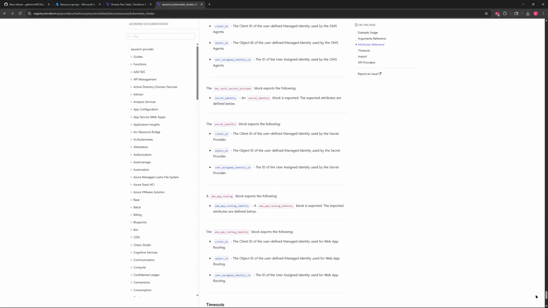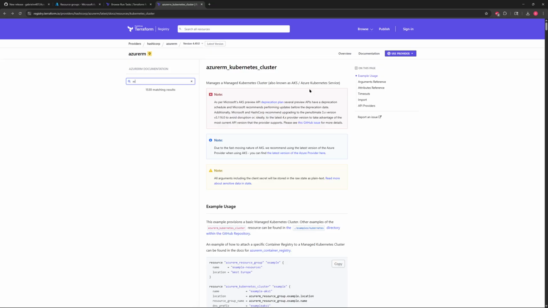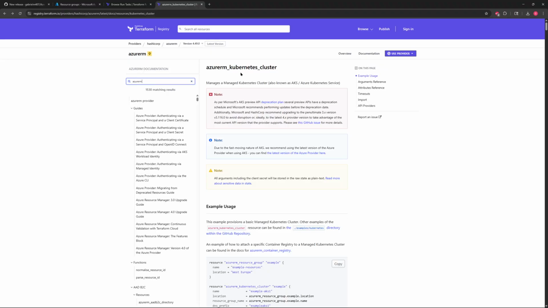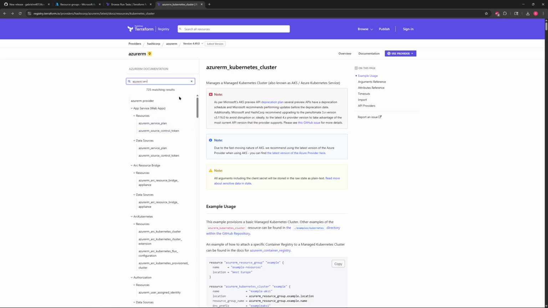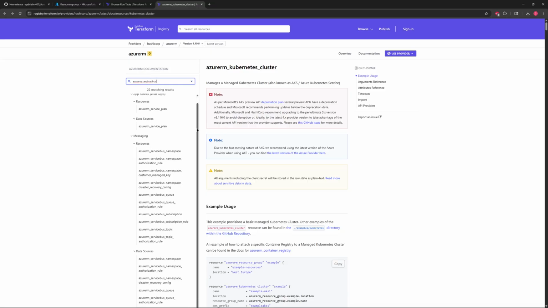Now, if there's a certain resource that you're looking for, you can always search for it over here. For example, I'm aware that there is a service bus that we haven't had anything to do with. So if I go to Azure RM, it is not loading. Okay, Azure RM, and then I'm going to look for the service bus. Then it shows me all the different resources that are available there. Okay, here it is. Azure RM Service Bus namespace.